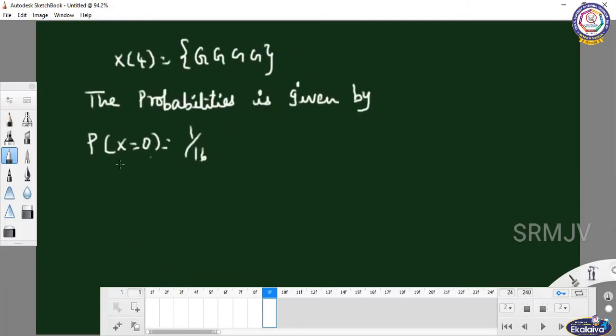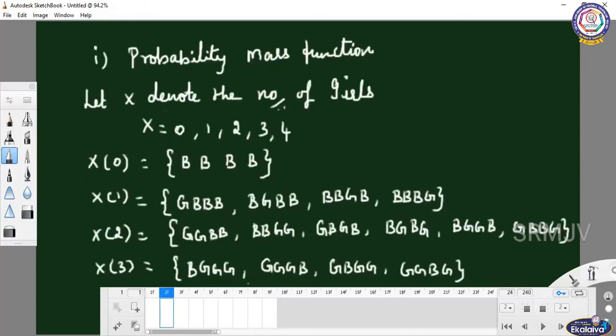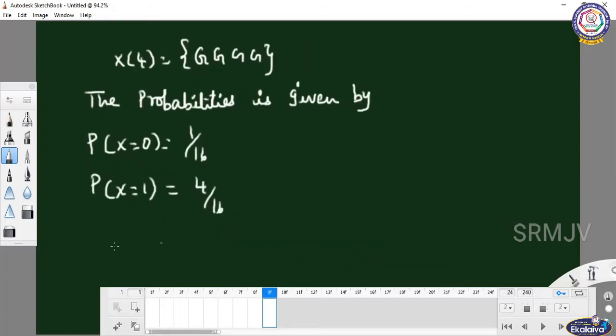P of x equal to 1: how many elements are there? 4 elements, so 4 by 16. Then P of x equal to 2.